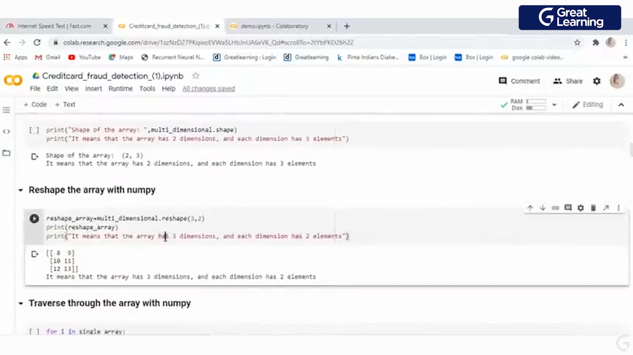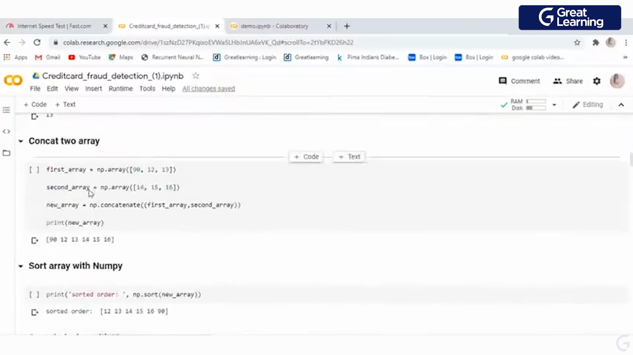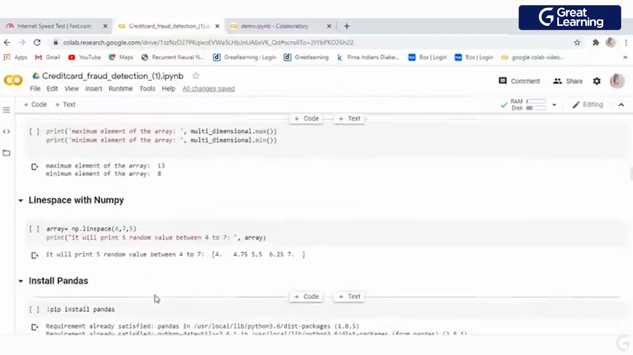Now if you want to reshape your array, how can you do that? Using the .reshape function. Basically, the .reshape function helps you say, okay, from 2-dimensional I want my array to be 3-dimensional, right? In that case, the first parameter is the dimension you want for your particular array, and then you need to put the parameter for how many elements you want per dimension. So you can see I want a 3-dimensional array with at least 2 elements in each dimension. You can see my output is 8, 9, 10, 11, 12, 13.